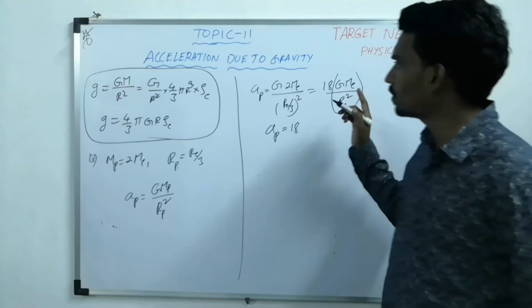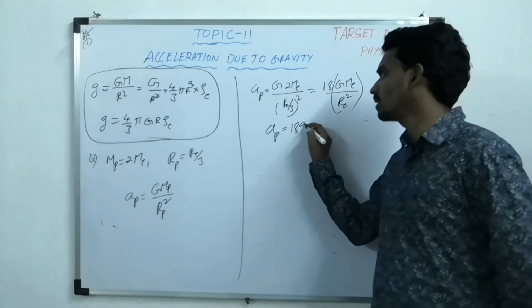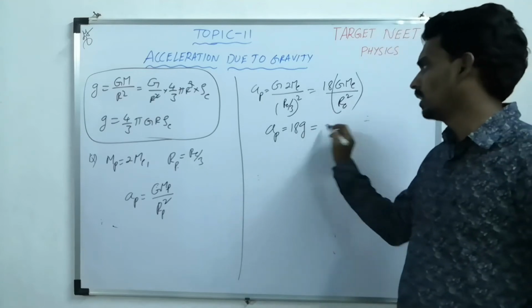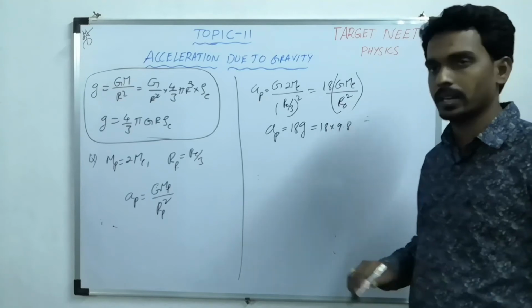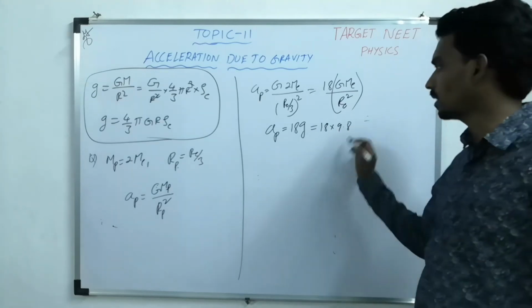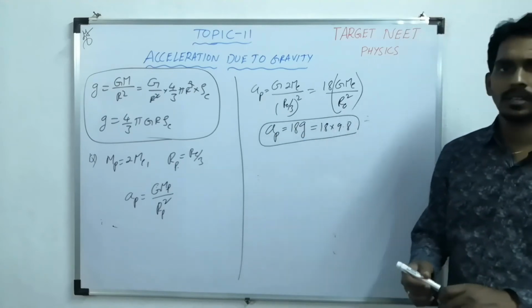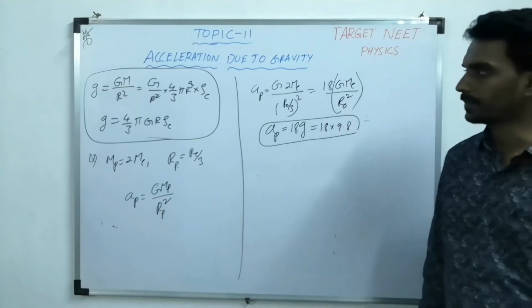But what is G Me by Re square? It is the acceleration due to gravity on the surface of Earth. Here you can substitute the value 9.8, then you will get the acceleration due to gravity on that planet. This kind of simple comparison-based questions they can ask.